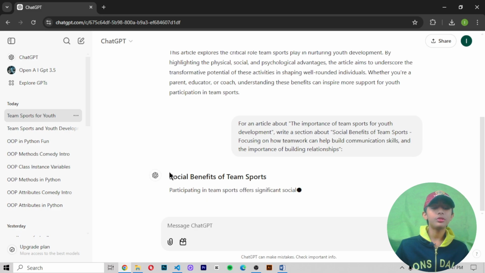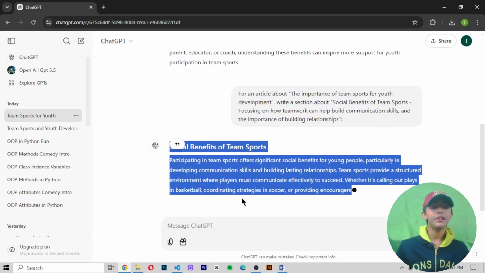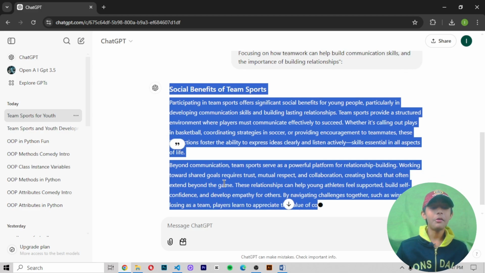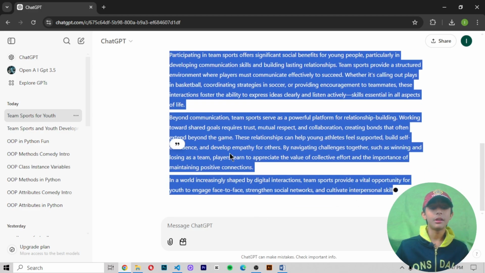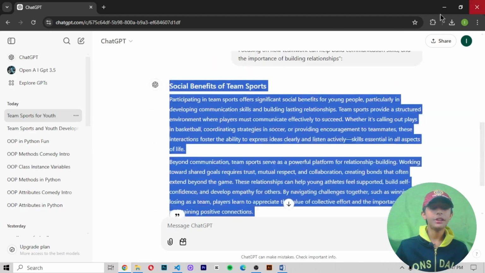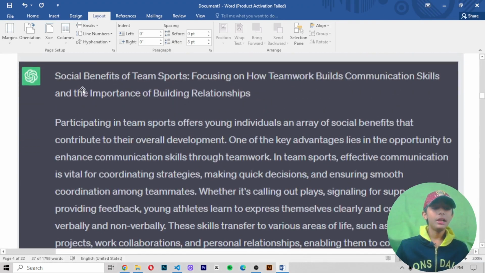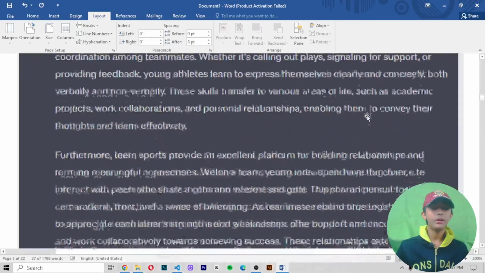Now it is giving me the social benefits of team sports. Here you can see it. It is giving me very fast. Now our time is saved. Okay, and now it is giving me the social benefits of team sports. Now let me minimize it. No, this is different, and this will also be different.